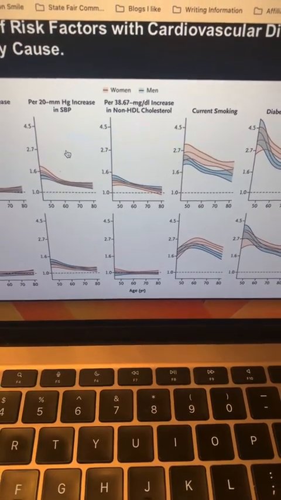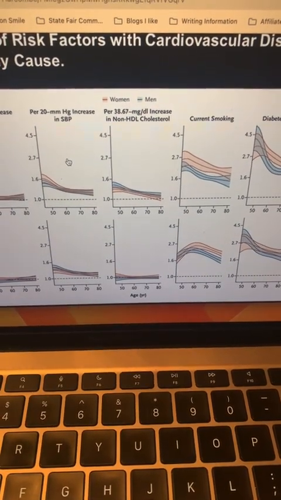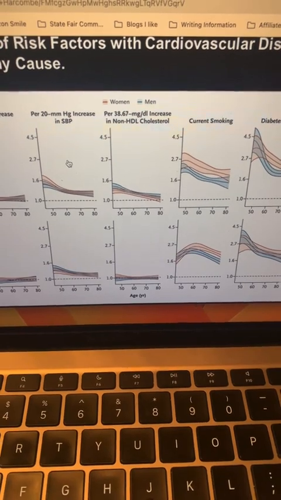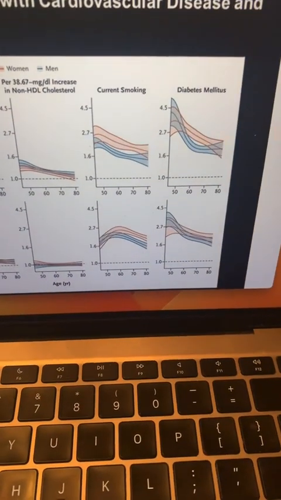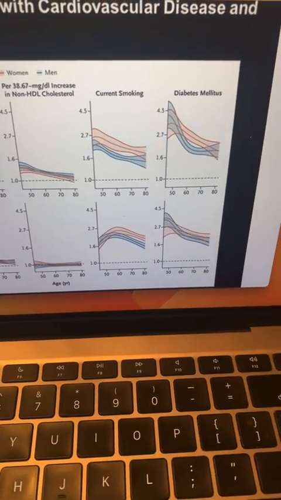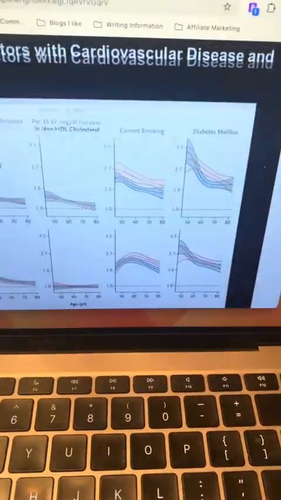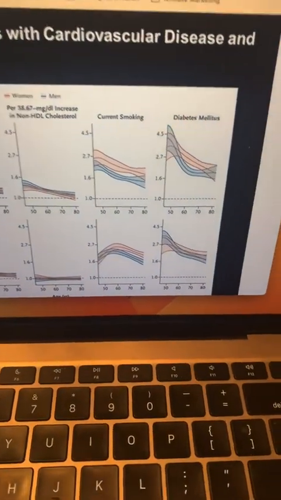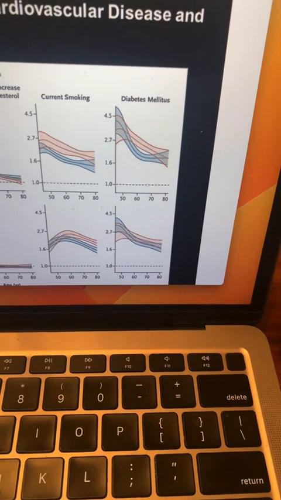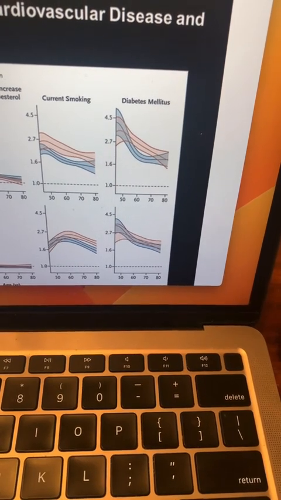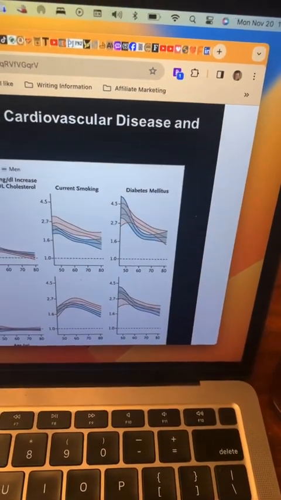And again, if you read the entire study, the lower the LDL, the worse the outcome. Higher the LDL, a better outcome. Current smoking hits you at 170% higher around the age of 65. But then look at all-cause mortality in type 2 diabetes. Kind of fits that same pattern on cardiovascular disease risk.